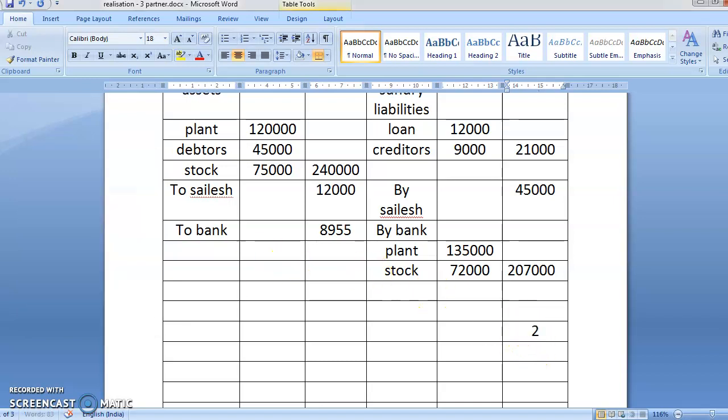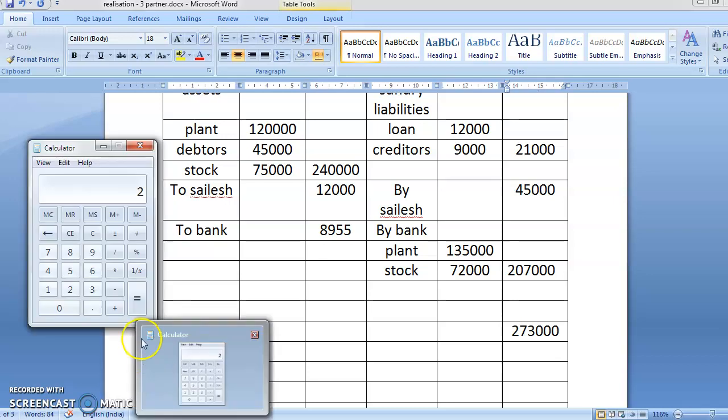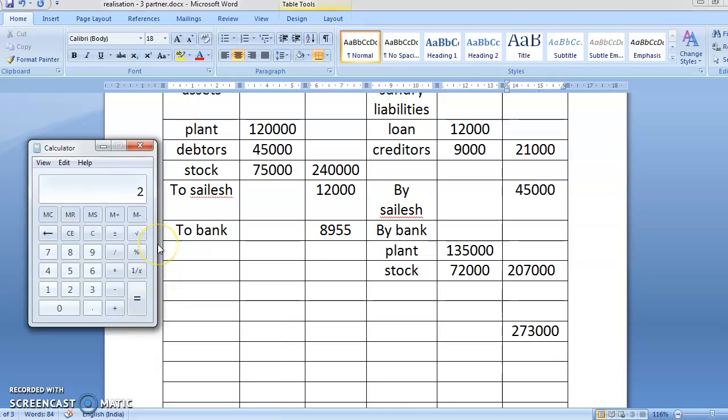So here you'll get 2,73,000. And what about the debit side? Yes, what was the debit side? Debit side is 2,40,000 plus 12,000 plus 8,955. Yes, how much do you get?